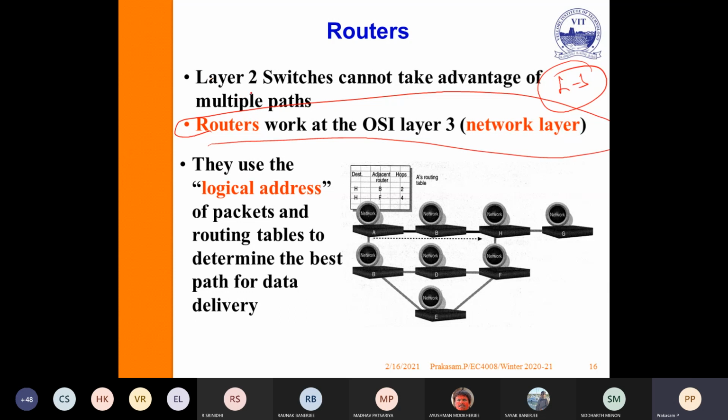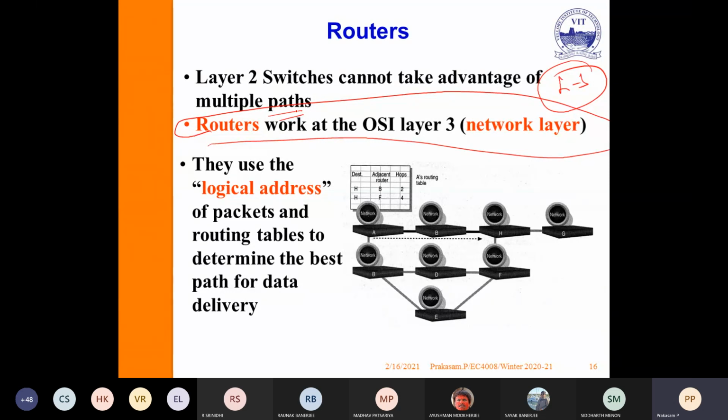The layer 2 switch cannot take advantage of multiple paths because each one has an isolated path. You cannot go for multipath. Suppose I want to connect one system with 5 or 10 different networks using multipath. That is the problem with the L2 switch.